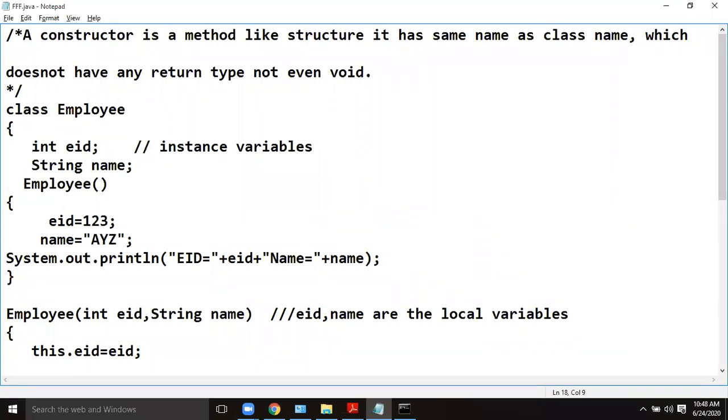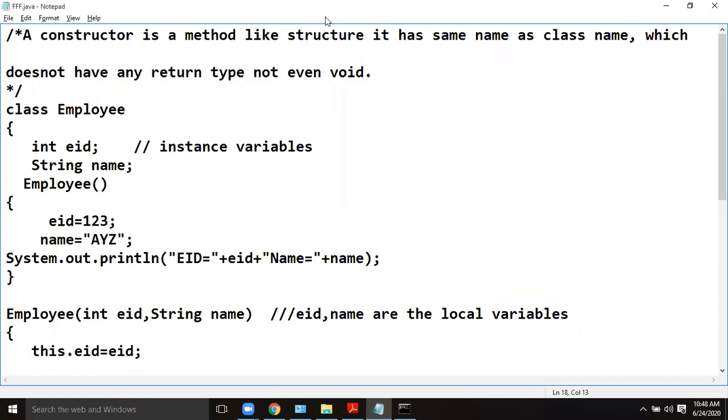If I want to use both at the same place, definitely the right side EID is the local variable. This dot EID, this always holds the current object. The current object reference is held by the keyword this. This always holds the current object upon which the invocation is made. So this dot EID refers to the instance variable EID. The right side EID means the local variable. Okay, that is the primary use of this keyword.